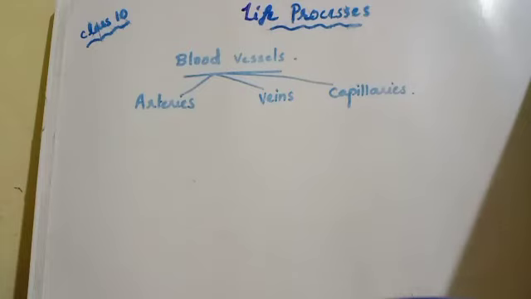So arteries and veins, how do they differ? What is the difference between arteries and veins? Arteries always carry blood away from the heart. Almost all the arteries carry pure blood, but there are exceptions. For example, the pulmonary artery, we will study that in detail when we study the structure of the heart. The pulmonary artery takes blood away from the heart, but what kind of blood is it taking? Impure blood, that is, deoxygenated blood. For purification it is taking it to the lungs.